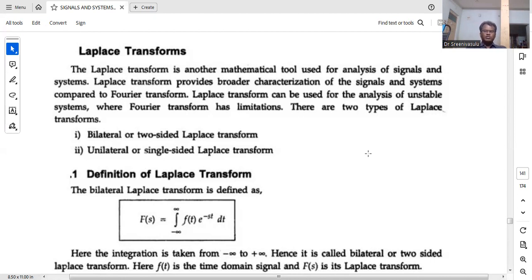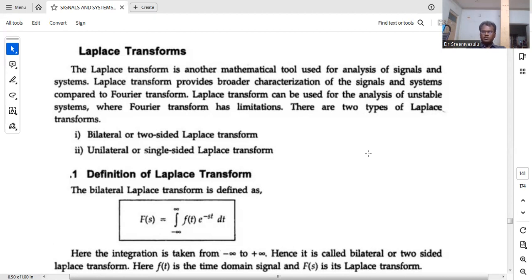The Laplace transform overcomes, up to some extent, the drawback in Fourier transform. That is the only difference between Laplace transform and Fourier transform, because it also analyzes continuous time signals and continuous time systems. The main advantage is that we can understand the Laplace transform more easily compared with Fourier transform.